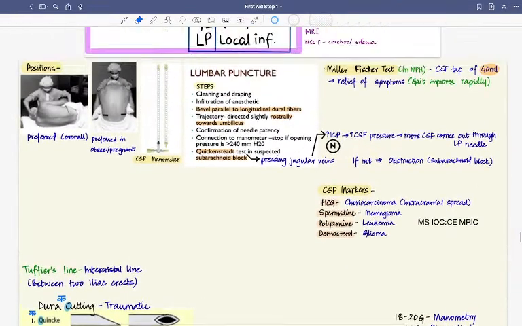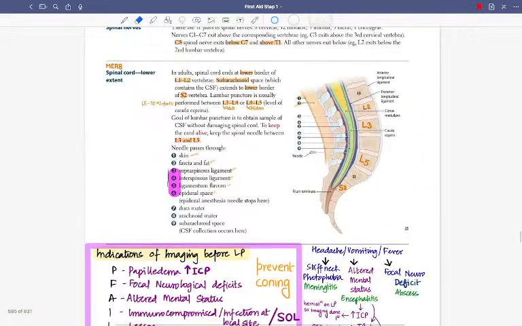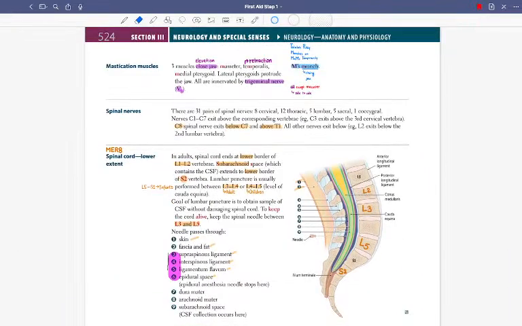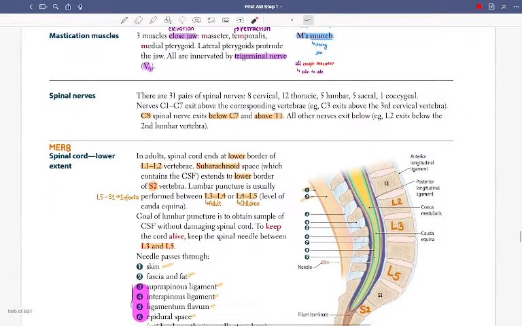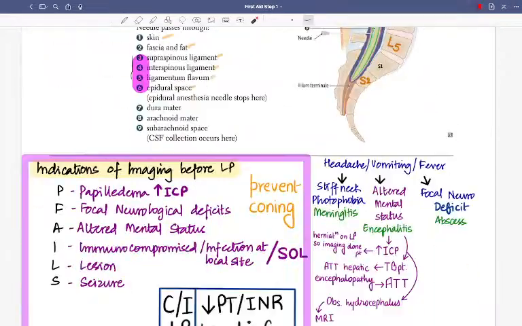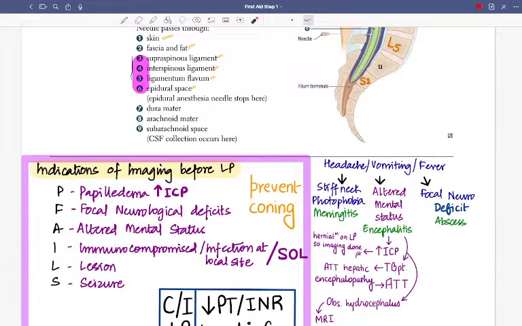First, without seeing the indications of lumbar puncture, what all did we have? I forgot the mnemonic. There was papilledema. No, PFAILS was the mnemonic. L was space occupying lesion, P was papilledema, F was focal lesion, A was altered mental status. So focal neurological deficits, altered mental status, immunocompromised always, infection at the local site, SOL, lesion, seizure.